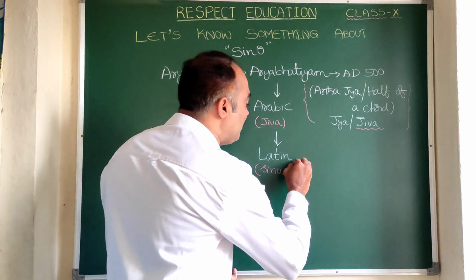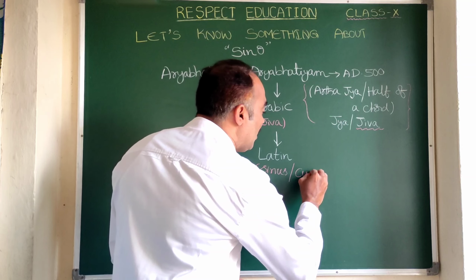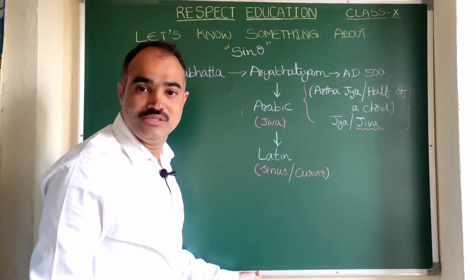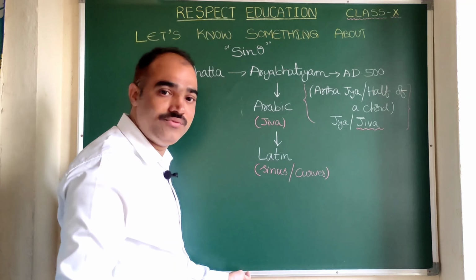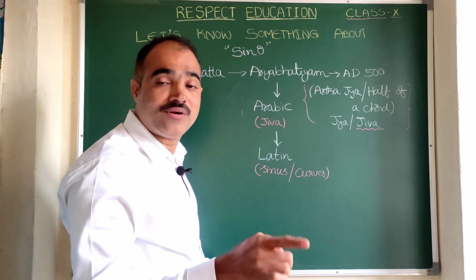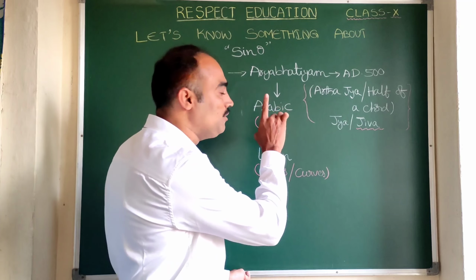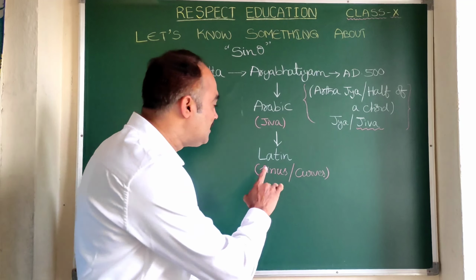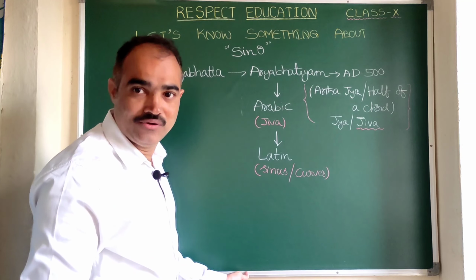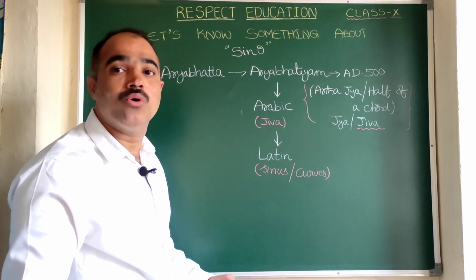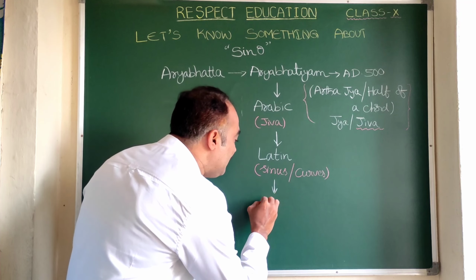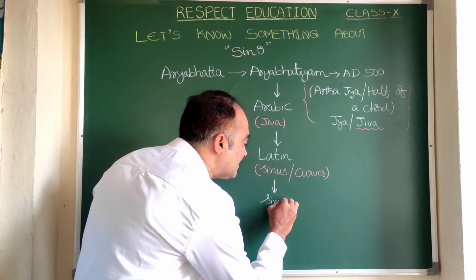The meaning of the word sinus is curves. So it was introduced in Latin at the time of translating the Aryabhattiyam book from Arabic to Latin. Is it clear? What is the meaning of sinus? Curves. Later on, during the course of time, sinus turned into the word sine.